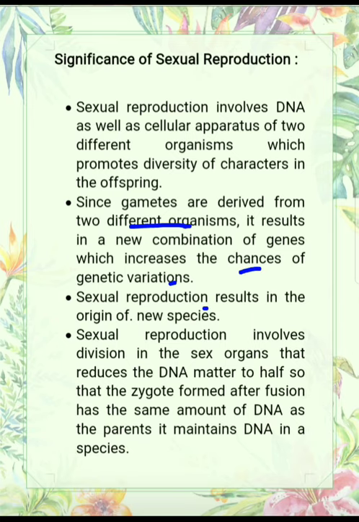Sexual reproduction results in the origin of new species, and sexual reproduction involves division in the sex organ that reduces the DNA matter to half, so that the zygote formed after fusion has the same amount of DNA as the parents. It maintains DNA in a species. What is the meaning of that point?